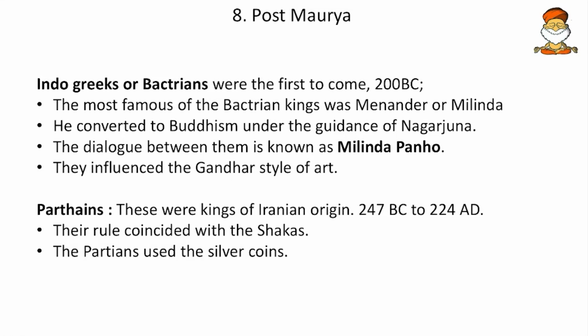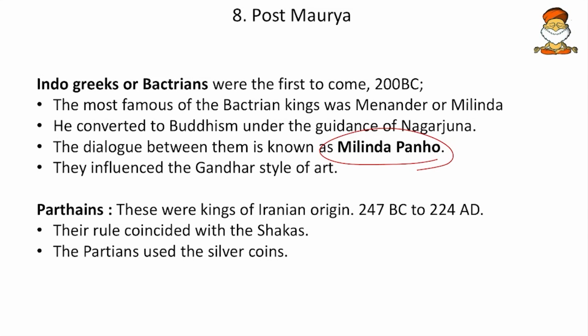Then post-Mauryans. They are also called Indo-Greeks or Bactrians. They were the first to come, around 200 BC. Friends, who came first, Indo-Greeks or Indo-Iranians? There is always confusion because we don't know exactly when the Indo-Greeks came. However, UPSC will not bring those controversial issues into a question and create more confusion. So we will remember that the Bactrians and Parthians were present after the Mauryans and before the Guptas. That is more than sufficient for us. And then other facts. The most famous of the Bactrian kings was Menander or Milinda, and he converted to Buddhism under the guidance of Nagarjuna. The dialogue between them is known as Milinda Panho.